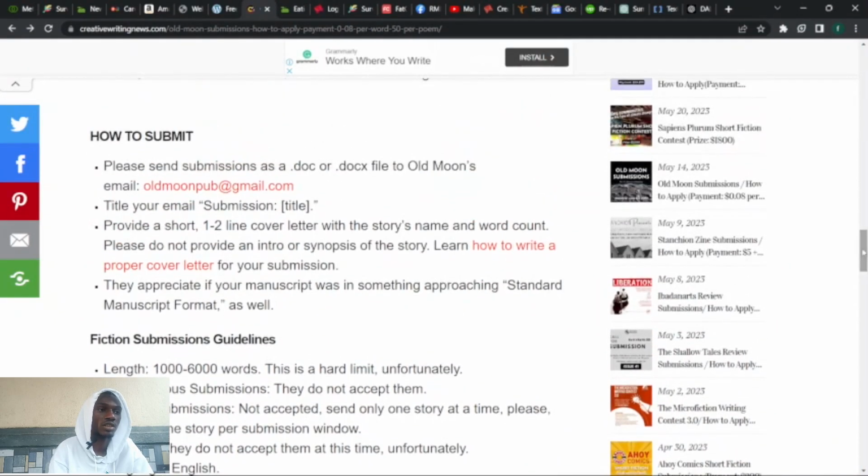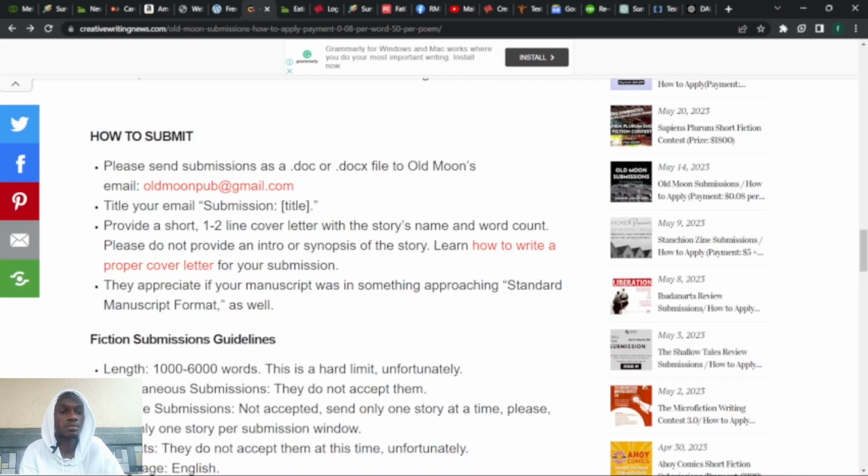Okay, here are the requirements of this site. The submission should be a document sent to this email. The next one was to title your email submission, then provide a short 1 to 2 line cover letter with a story name and word count.